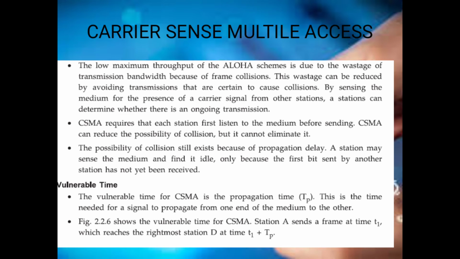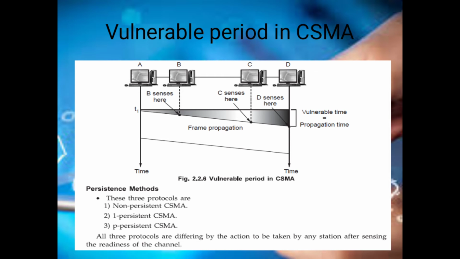This delay occurs only because the station waits to transmit the packet. The vulnerable time for CSMA is given by TP, and the total transmission time is taken to be T1 plus TP for a particular station. There are three different protocols under CSMA: non-persistent CSMA, one-persistent CSMA and p-persistent CSMA.